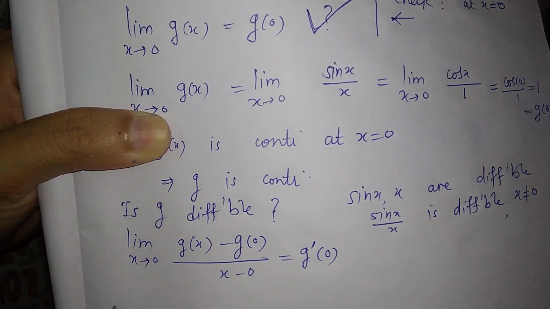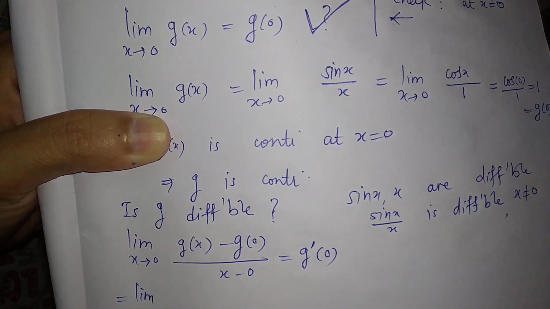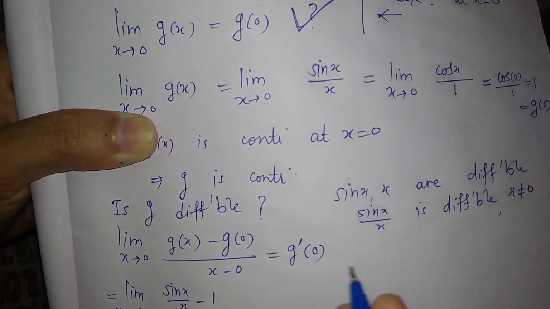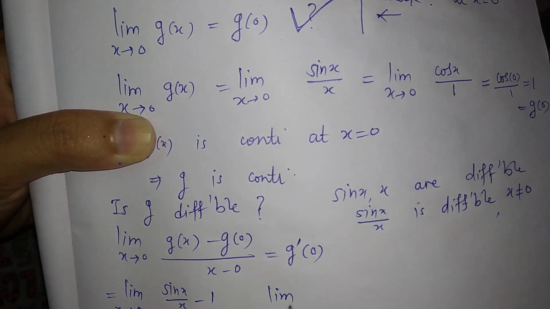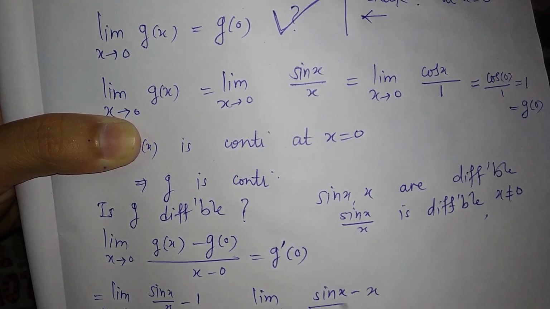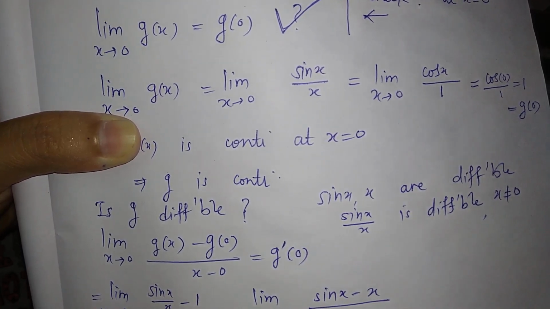So find this limit. This limit is just equal to the limit as x tends to 0. Now g of x is sin x upon x, minus g of 0 which is 1, upon x minus 0. So this is just equal to the limit as x tends to 0 of sin x minus x upon x times x. So this is x square.